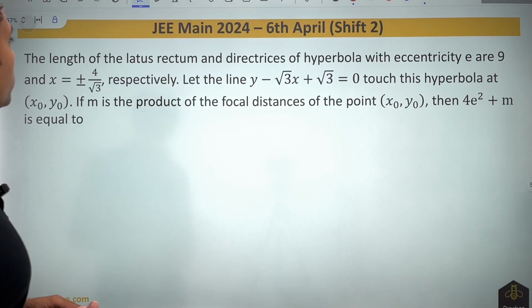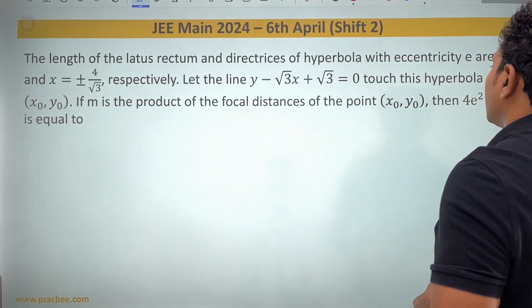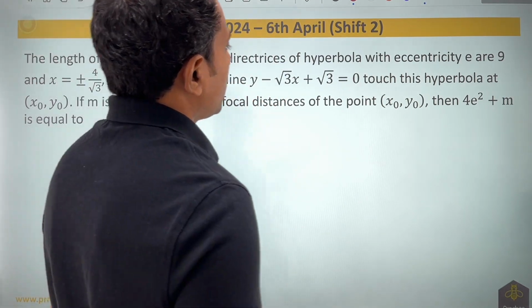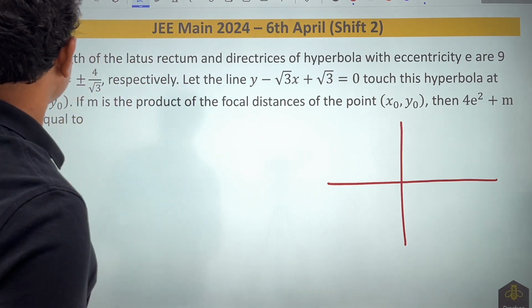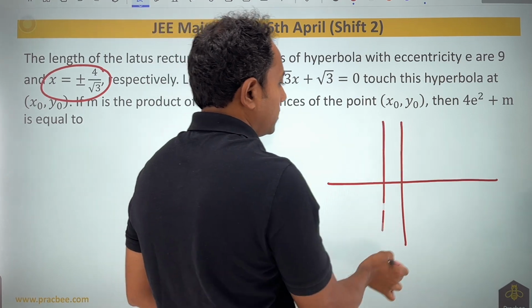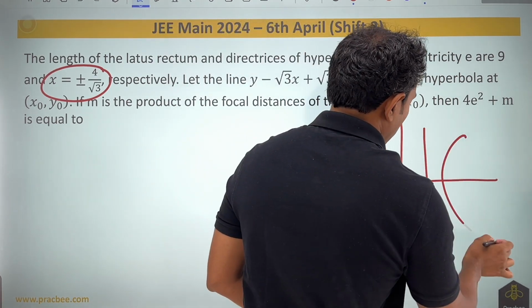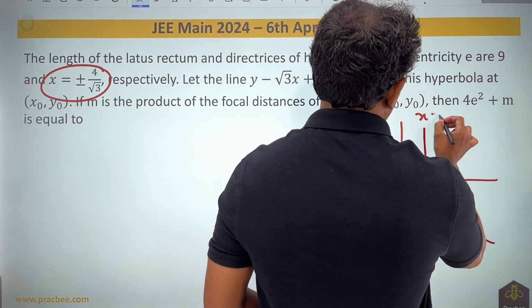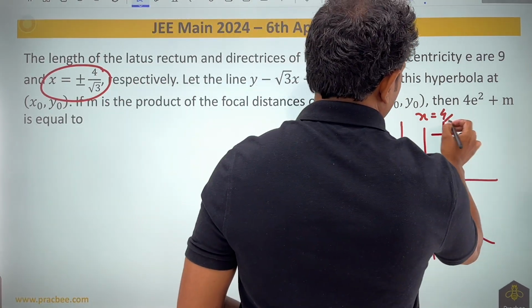If I look into this 2024 question, it says: the length of the latus rectum and directrix of the hyperbola with eccentricity e. Now what are they talking about as a hyperbola? If you look at the way x is given, x equal to a constant would mean the directrix goes like this, and the orientation of the hyperbola is like this. So they have given the equation of this as x equal to 4 by root 3.